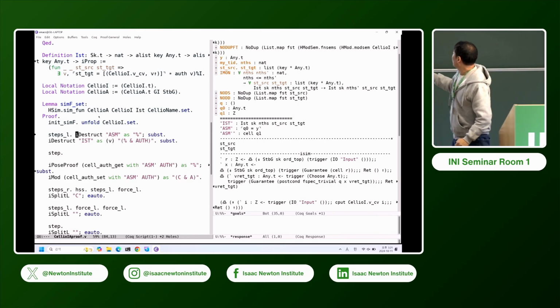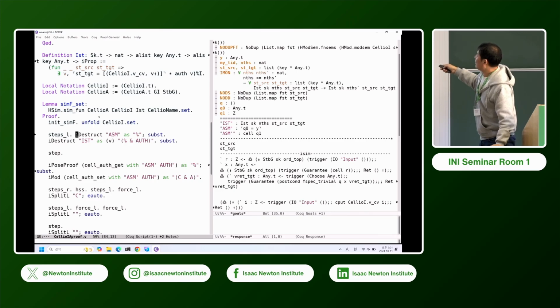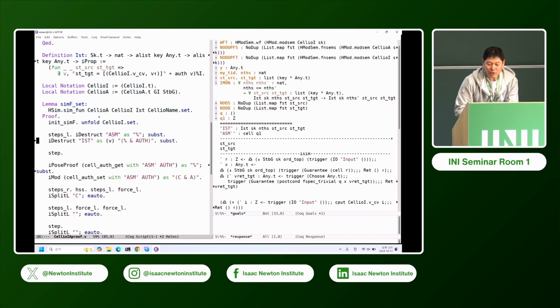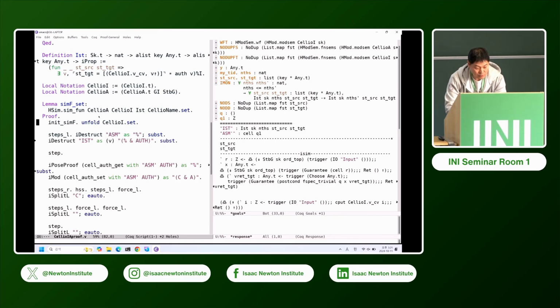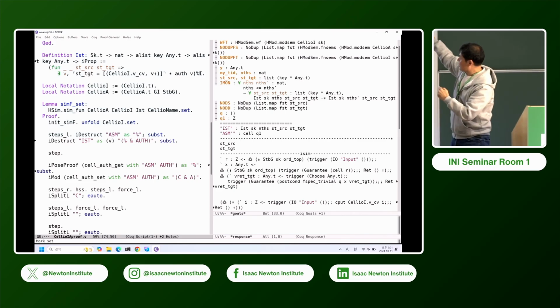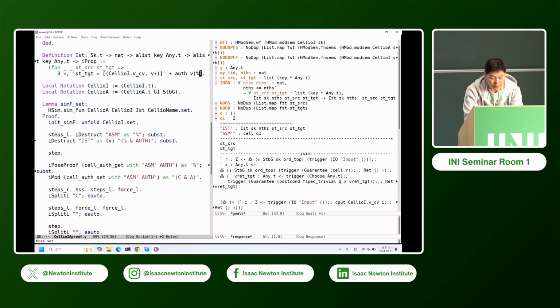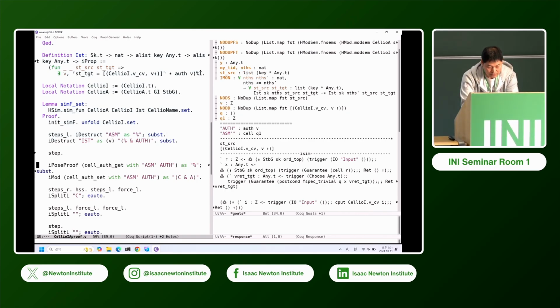So the assume part has gone, and I have, this is Iris proof mode, I have this assumption cell Q1 in my Iris proof mode hypothesis, so I can destruct. And also in the proof I need to set up the module local invariant, which looks like this one. If target contains V, then you should have auth V, which is the corresponding resource to the cell. It's an authoritative resource, and then the module should contain this one, and this is a module local invariant. And then I destruct it, and then I take a step.